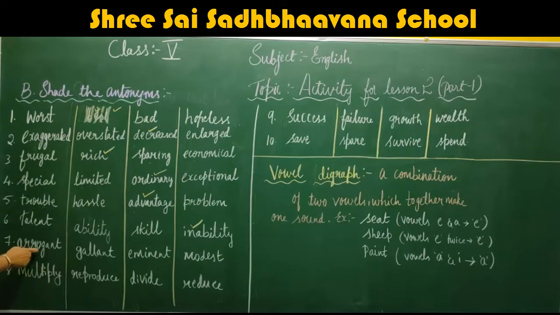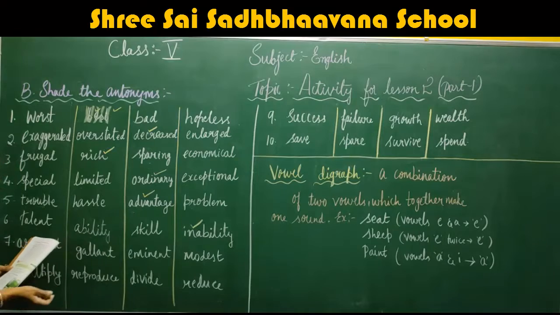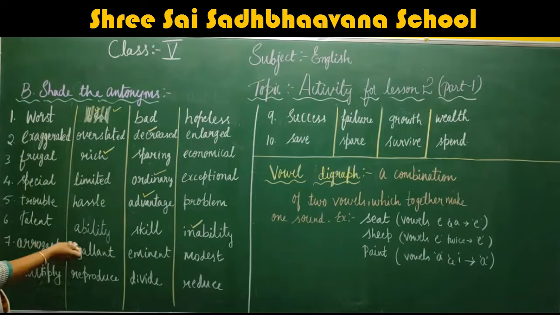Okay. Now, arrogant. What do you mean by arrogant? Arrogant means superior, exceptional. Gallant means brave. Eminent means great. Modest means humble, not that much arrogant.